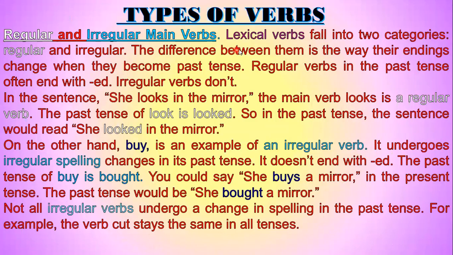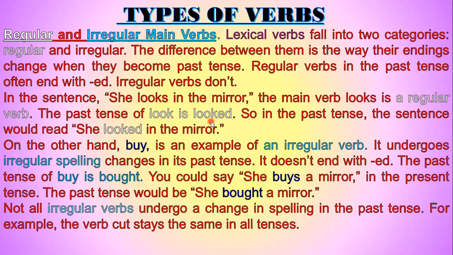Regular and irregular main verbs. Lexical verbs fall into two categories, regular and irregular. The difference between them is the way their endings change when they become past tense. Regular verbs in the past tense often end with ed, irregular verbs do not. In the sentence, she looks in the mirror, the main verb looks is a regular verb. The past tense of look is looked. So in the past tense, the sentence would read, she looked in the mirror.